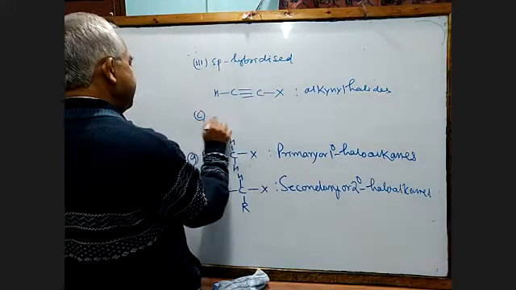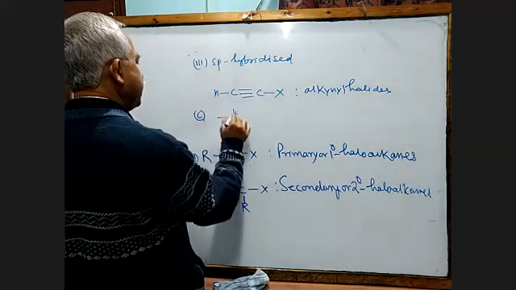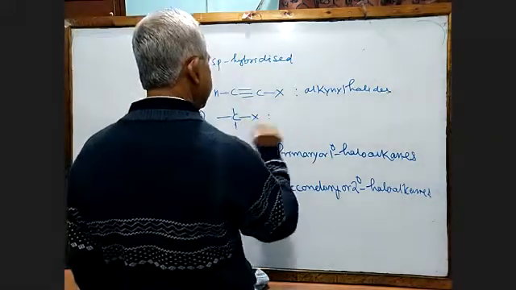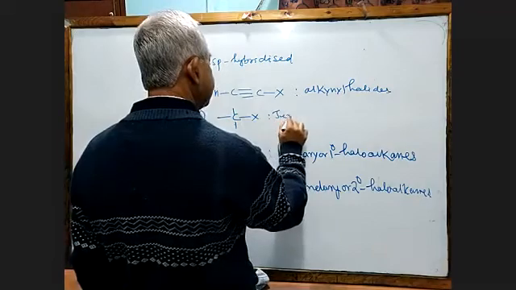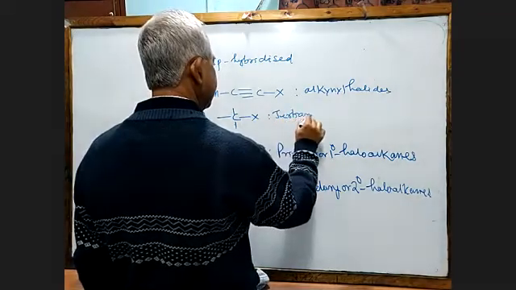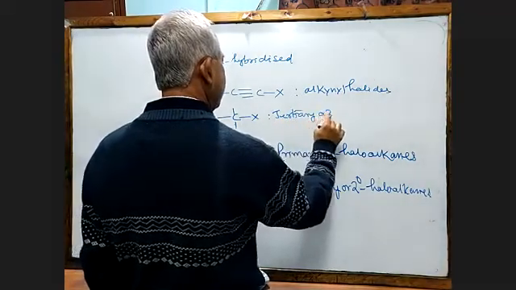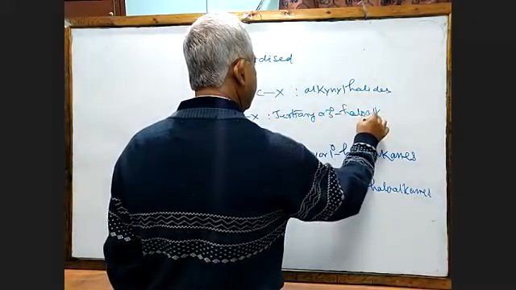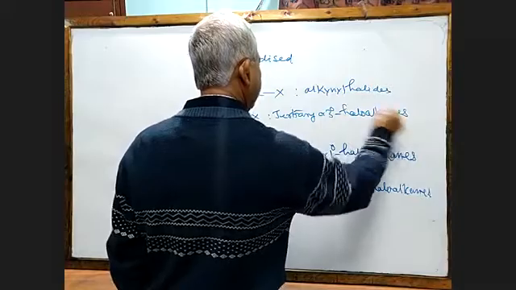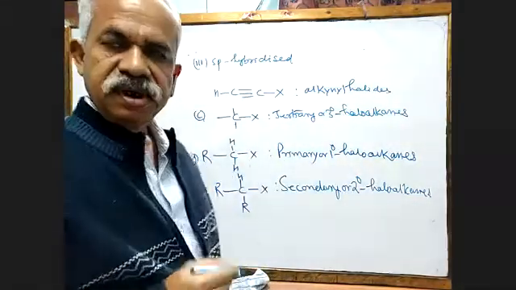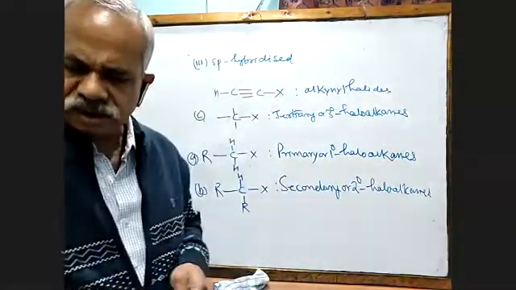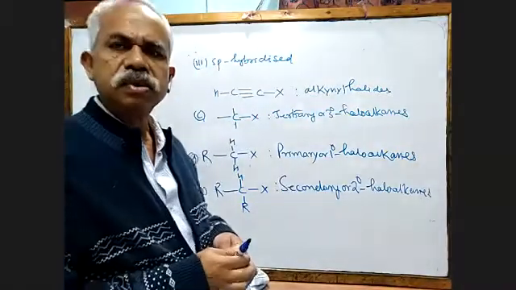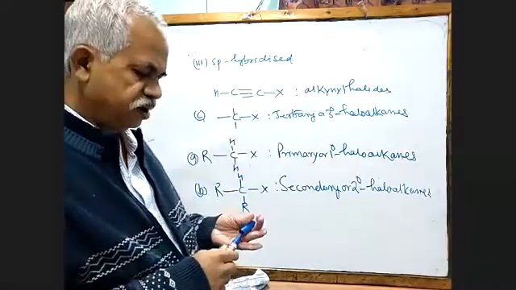And if it does not contain any hydrogen, this is A, this is B, we call them tertiary. I think the haloalkane chapter is already taken in your school. So in that case, there is nothing more to understand. Clear?